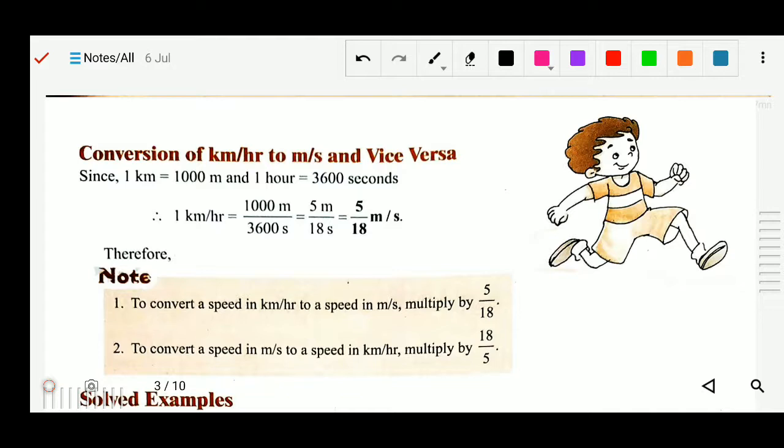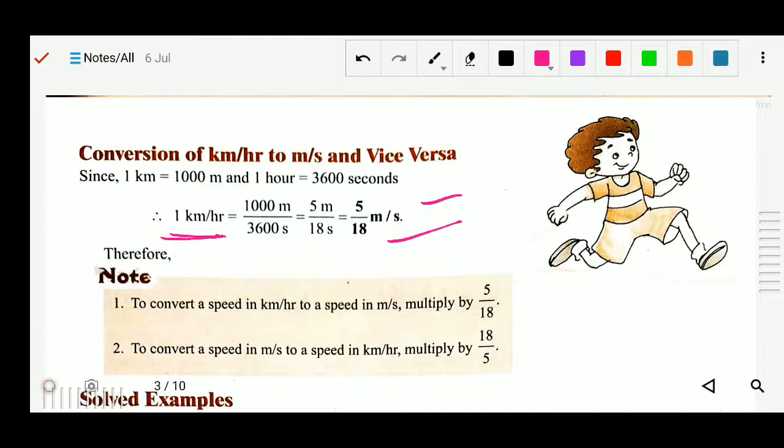And in 1 hour how many seconds? 3600 seconds. When you divide, you get 5 by 18 meter per second. So when you convert kilometer per hour to meter per second, it is 5 by 18 meter per second. So this is your conversion.